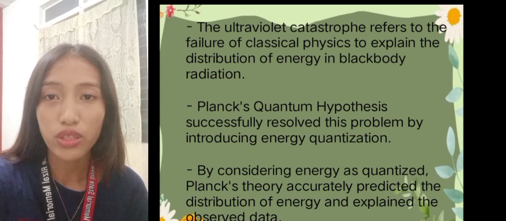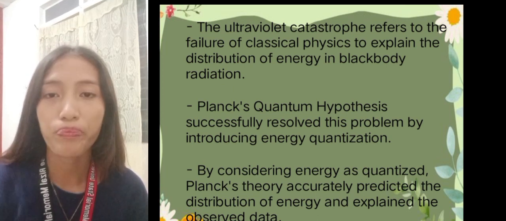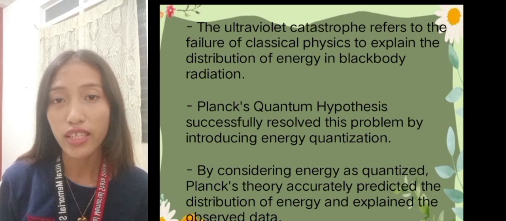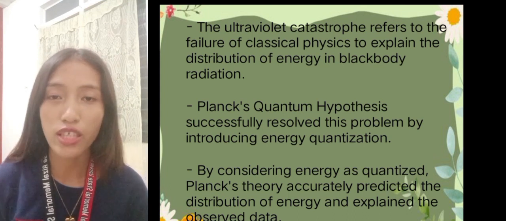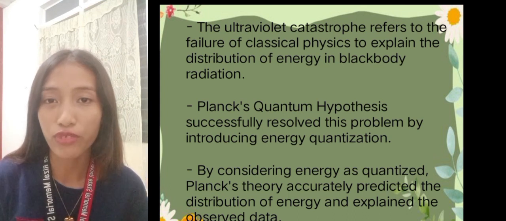So the ultraviolet catastrophe refers to the failure of classical physics to explain the distribution of energy in blackbody radiation.